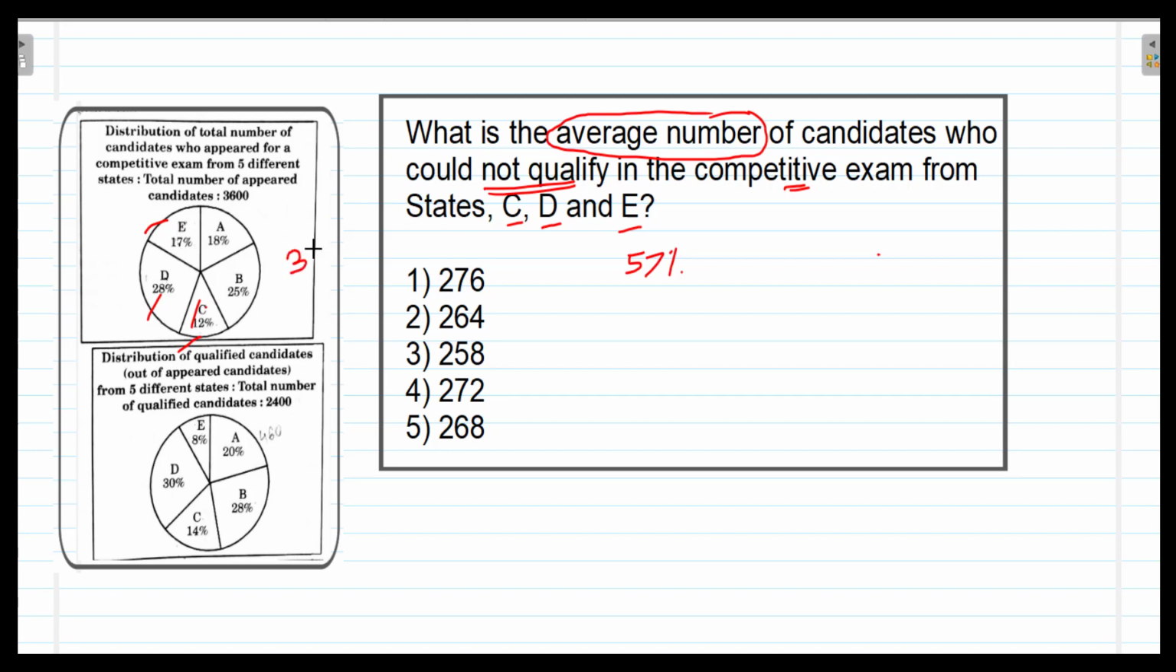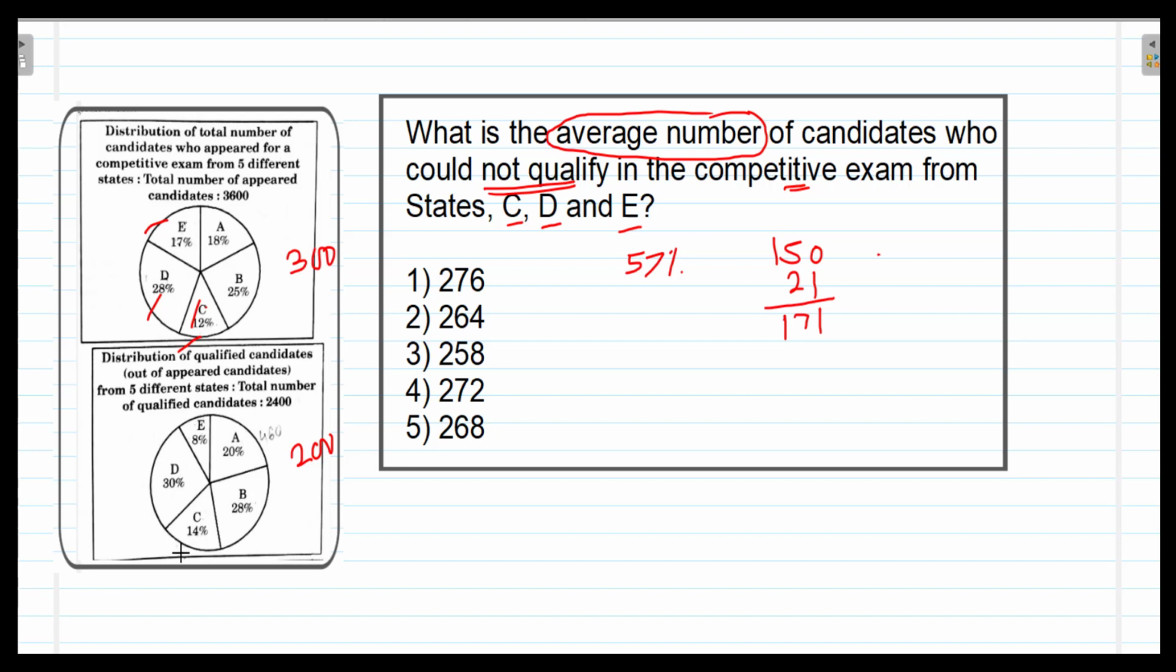We are taking this as 300 and this number as 200. So 57% of 300. Of course 50% will be 150, and 7% will be what? 7 3s are 21. So it is easier to calculate. So this will be 1, this will be 7, and this will be 1. So 171 candidates appeared in the examination from C, D and E together.